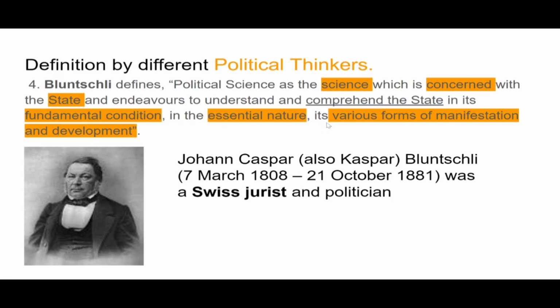What is the essential nature and various forms of manifestation and development? You should at least get the idea because it is important. Bluntschli is talking about the state, right? Again about the state, and he also said that political science is a science which is concerned with the state and its various forms of manifestation and development. So he's again talking about these two things, the state.